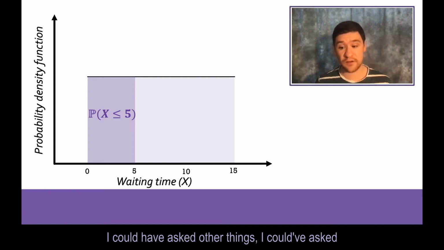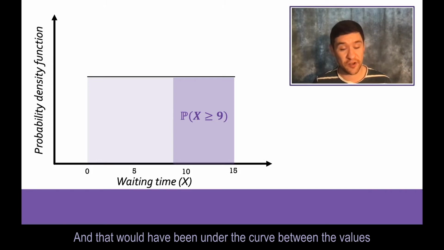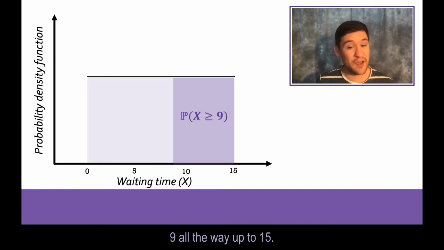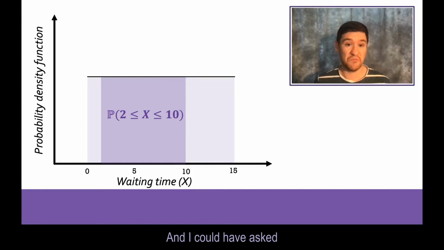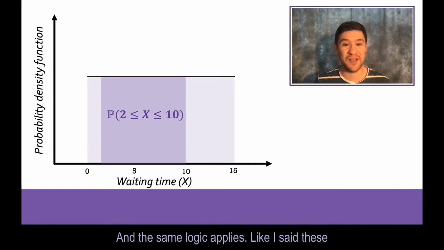I could have asked other things. I could have asked, what's the probability of me waiting more than 9 minutes? And that would have been the area under the curve between the values 9 all the way up to 15. And I could have asked, what's the probability of me waiting between 2 and 10 minutes? And the same logic applies.